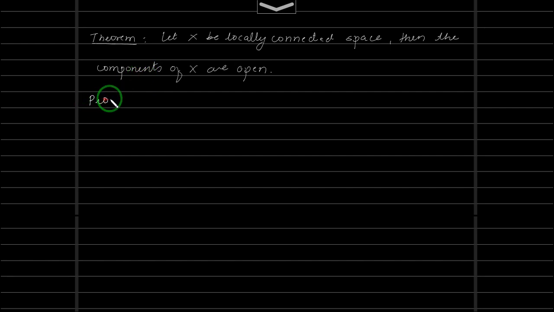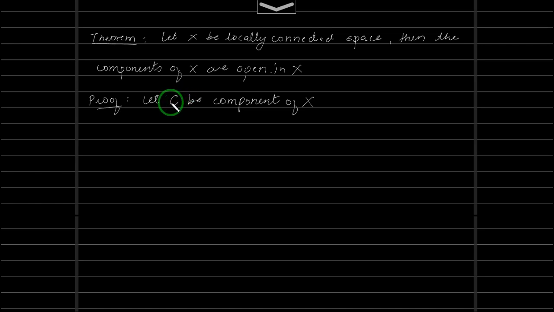Let's do this very simple proof. So let us take a component first. Let C be a component of X. That means C is a maximal connected subset of X. What we need to show? We need to show that this C is open in X. To show that something is open, we will use the definition of open sets.